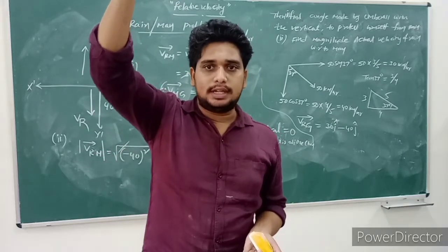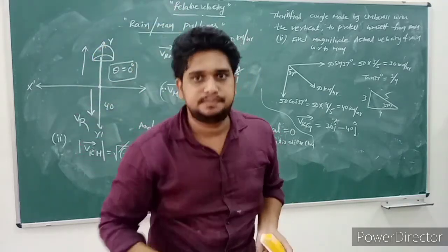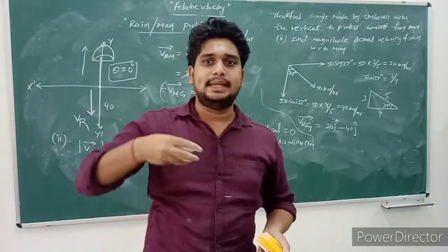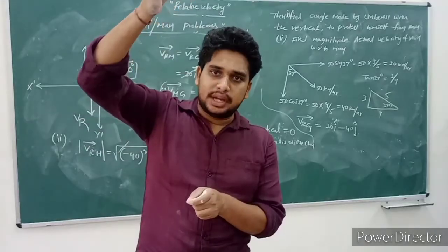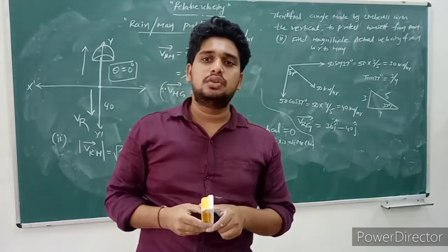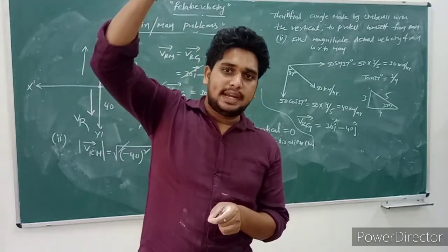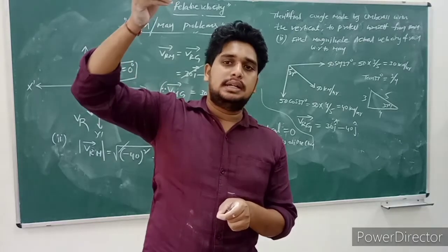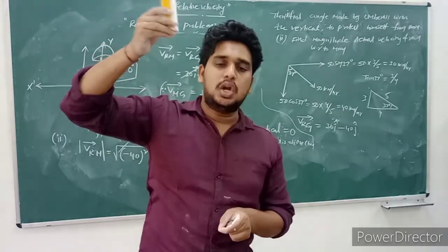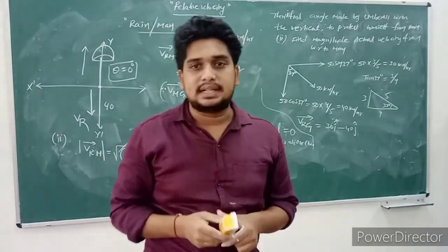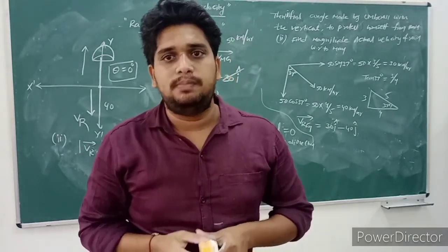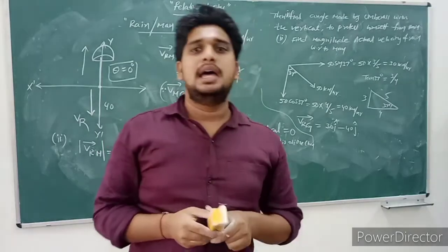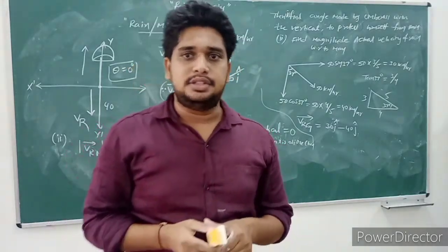It falls in the vertically downward direction. So to protect himself, the man holds the umbrella in the vertically upward direction. Vertically upward direction means the direction of the umbrella coincides with the y-axis. That's why theta is equal to 0. So the angle made by umbrella with the vertical is 0.